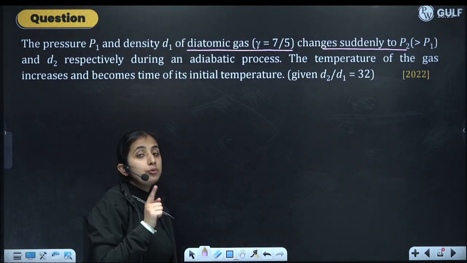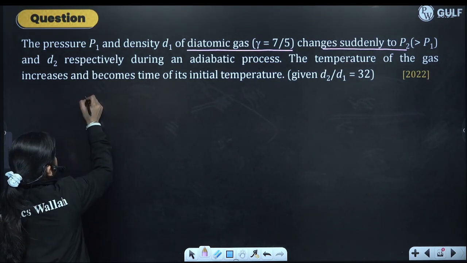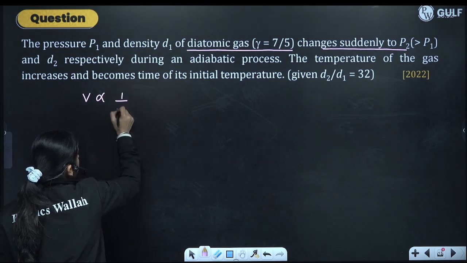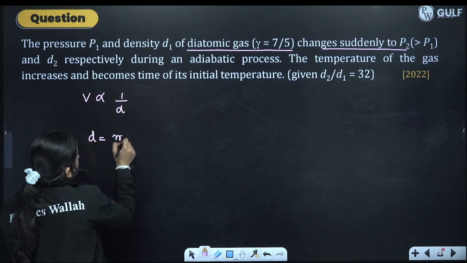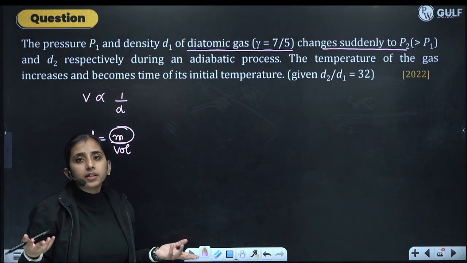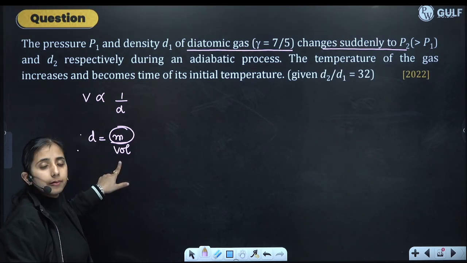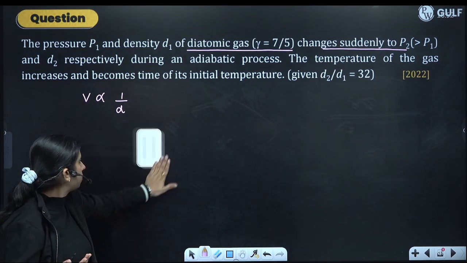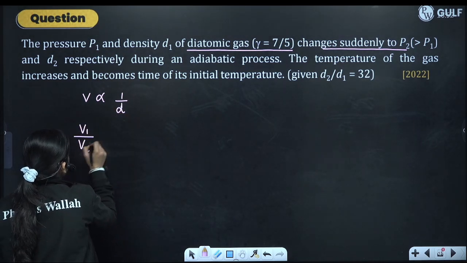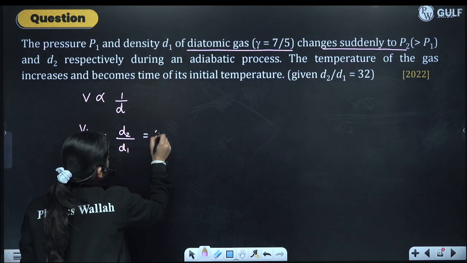Now, because we have to find the temperature ratio and we are given density, we know that volume is inversely proportional to density. Density is equal to mass by volume. The mass of the gas is not changing, that much mass is present. So density is inversely proportional to volume, or volume is inversely proportional to density. So what we will get is V1 by V2 is equal to D2 by D1 is equal to 32.